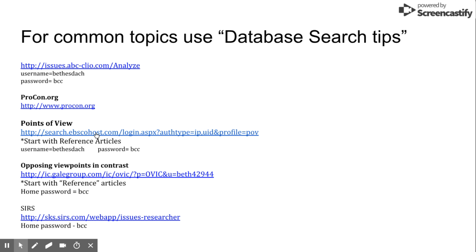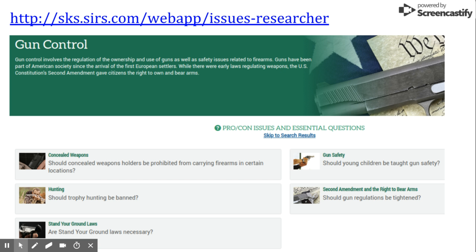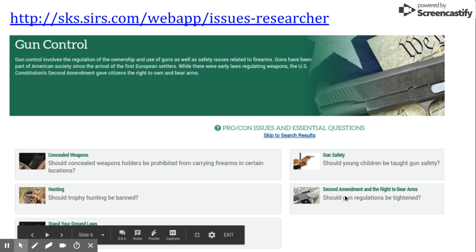But if you click on a database, so I'm going to go to SIRS, which is usually a pretty good one. It can be really good for helping you, especially with a lot of the standard issues. So I actually didn't find the best information about teaching in the databases. It's not a very common issue, but an issue like gun control, legalization of marijuana, or voting rights for teens, you're probably going to find in these databases. So here I clicked the SIRS web app. I put gun control into that database, and it came up with all of these pro-con links that I can click, which will take me to articles that have already been vetted.